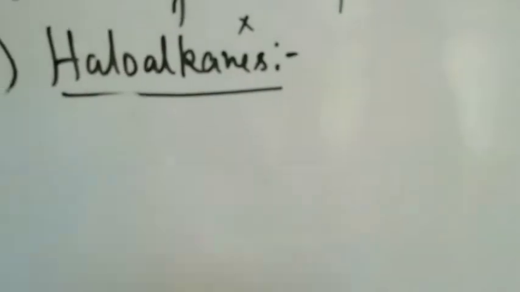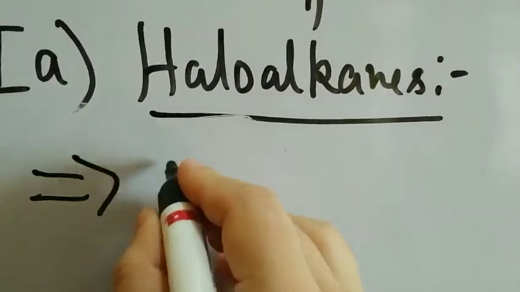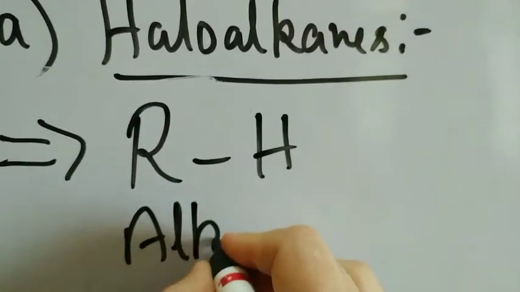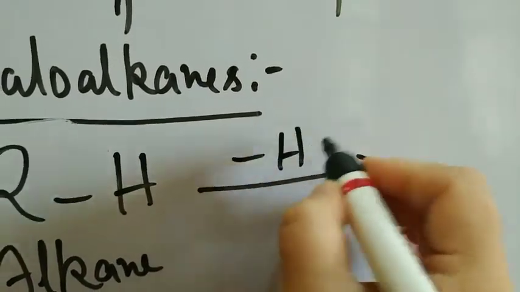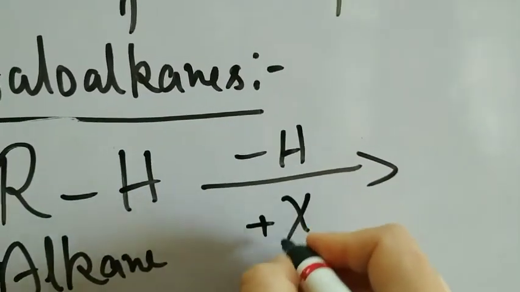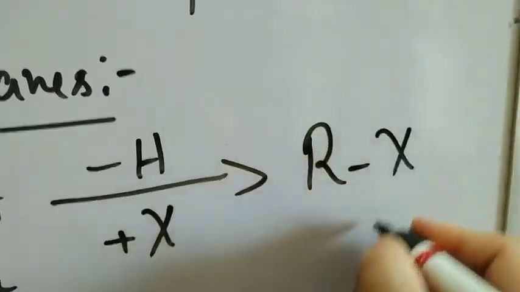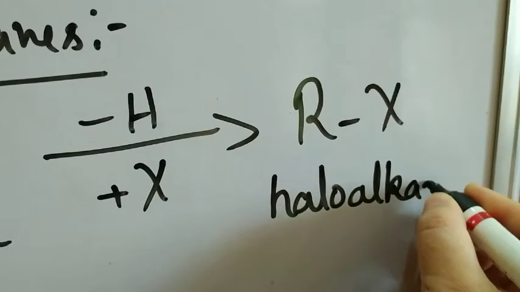Only one hydrogen atom will be replaced. So you can show their formation very simply like this. If this is the parent alkane, we are replacing one hydrogen atom by one X, which can be chloro, fluoro, bromo, iodo, and then this RX is the haloalkane.